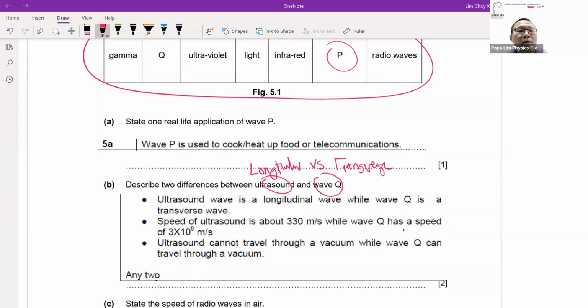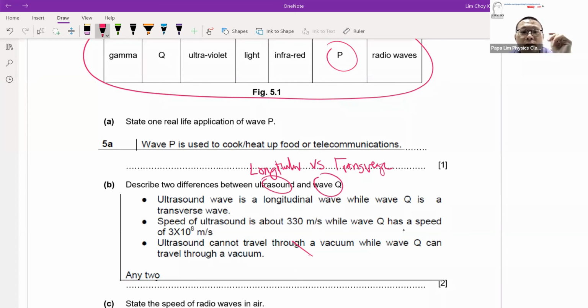For example, the difference between longitudinal and transverse wave is in terms of the speed, the magnitude of the speed, or it can be in terms of the medium. For example, longitudinal wave requires a medium. You need a solid, liquid, or gas, but transverse wave actually can travel through vacuum.